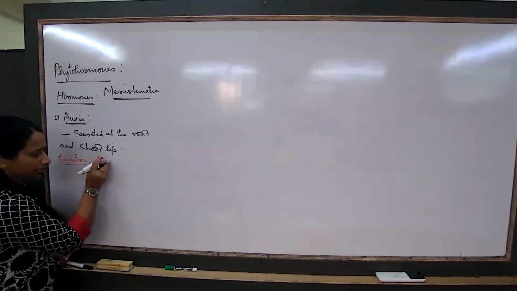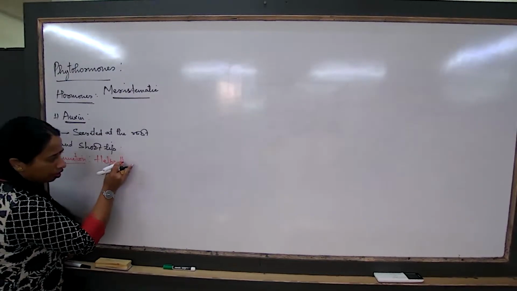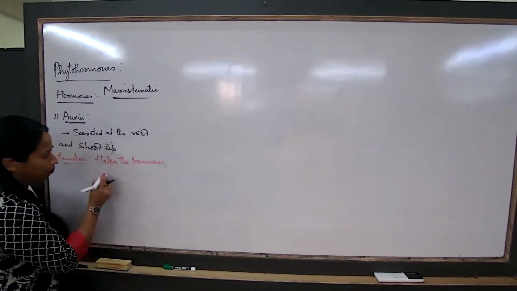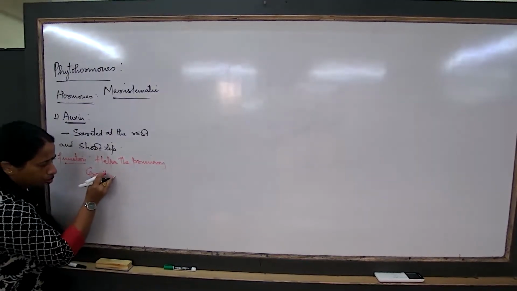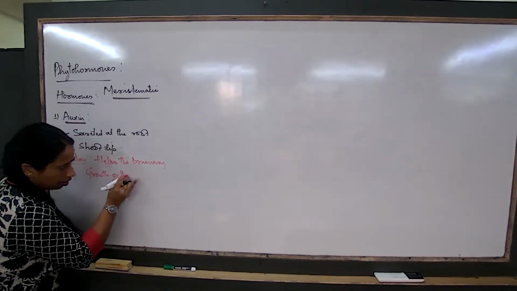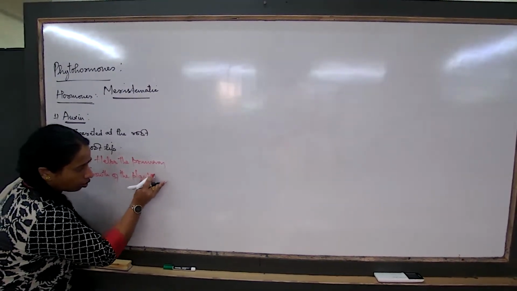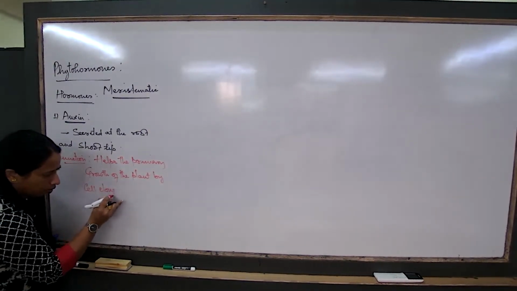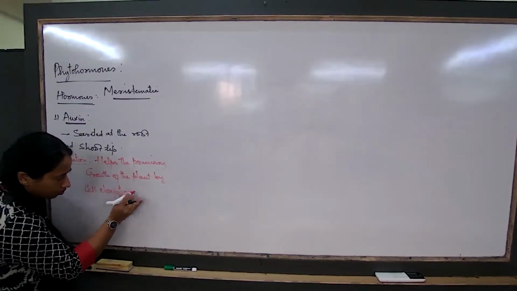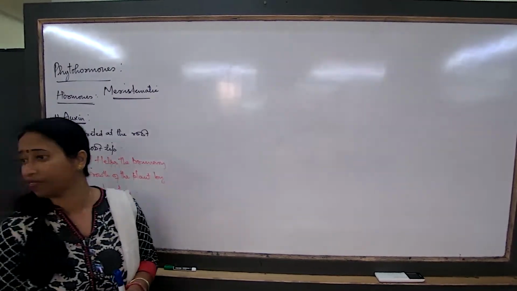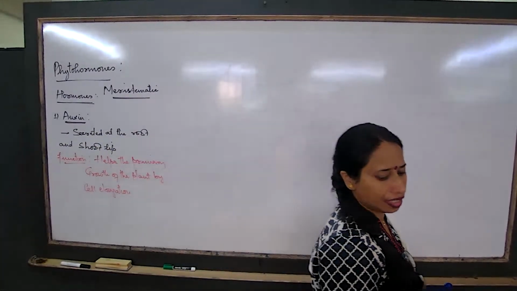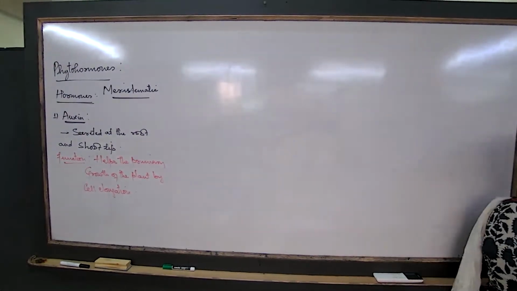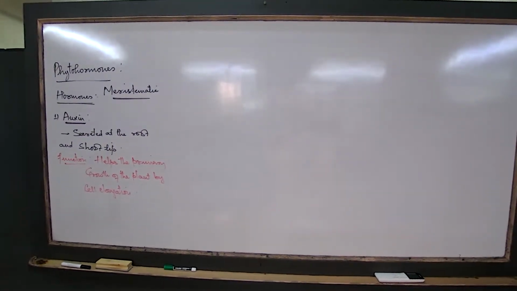It helps in the primary growth of the plant by cell elongation. Generally, whenever we talk about the concept of growth, we always understand growth means cell division. But here, in case of auxin, the growth is not by cell division, but it is always by elongation.